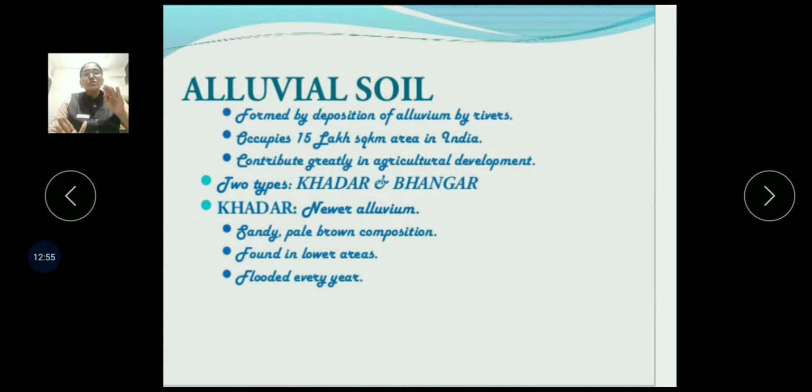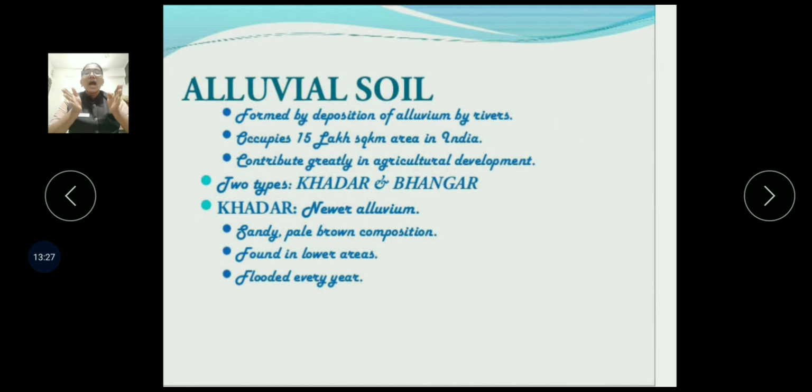As this soil is formed due to river floods, it is mostly near the rivers. Generally, the Khadar soil is always sandy. Now Bangar soil is an older alluvial. Older alluvial means that whatever deposition was present at the time when the flood came, that deposit that remains is called Bangar soil. So Bangar soil is older alluvium soil.